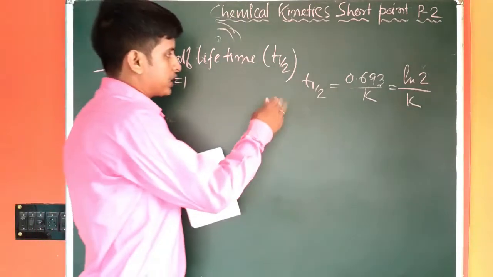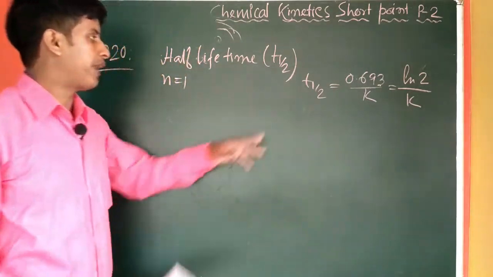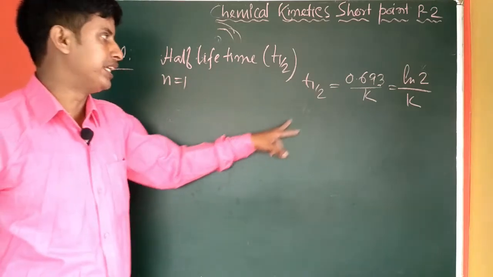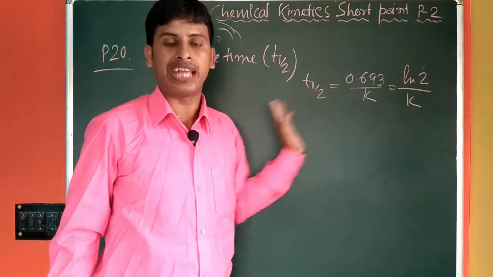Correct? And from the expression it is evident that the half-life time for the first order reaction is independent of the initial concentration of the reactant.